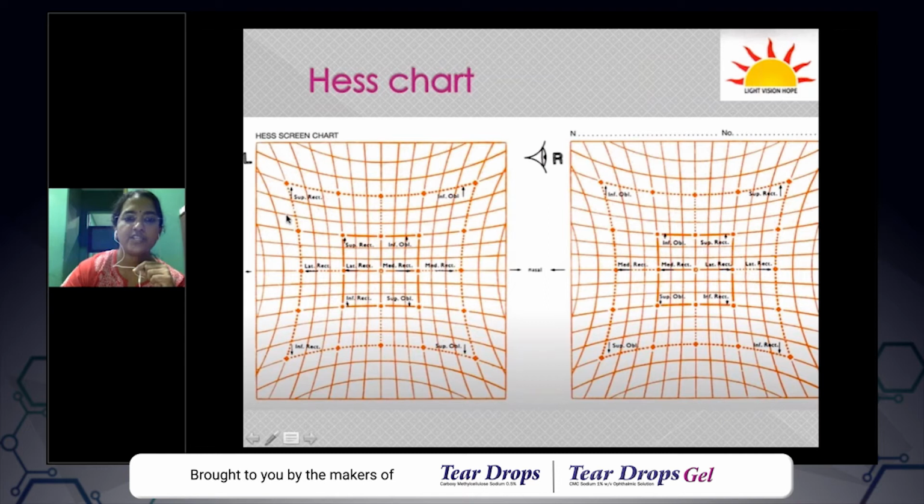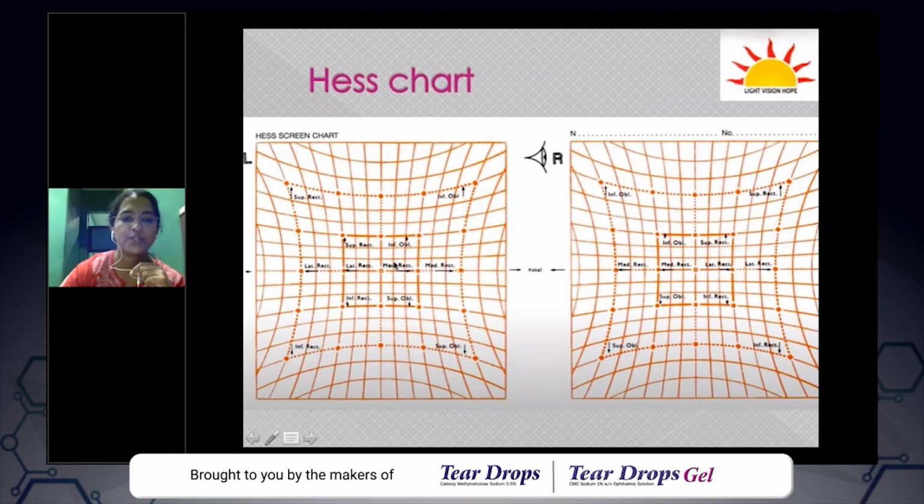So suppose the patient has primary position here. This indicates that there is a 5 degree deviation. If it is here, it indicates 1, 2, that is, there is 10 degree of deviation. So here it is 15 degree. So the smaller square indicates 15 degree of deviation, and for the larger square you have 1, 2, 3, 4, 5, 6. This indicates 30 degrees.